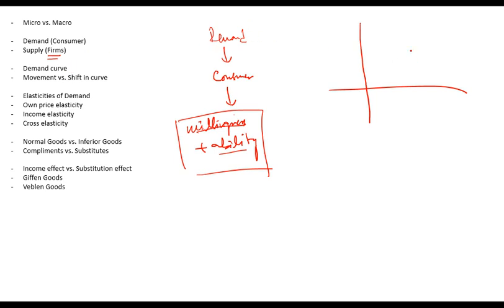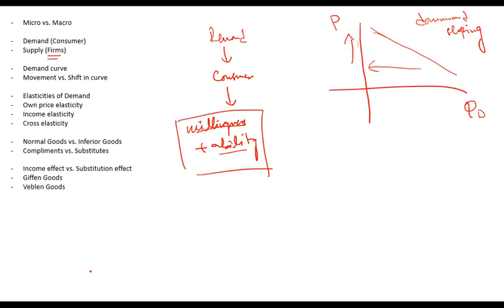So how do we make the demand curve? Remember, the demand curve is downward sloping. Why? Because we have quantity on the x-axis and price on the y-axis. If price goes up, quantity demanded decreases. If something is more expensive, the consumer's ability will decrease and demand will decrease. If something is cheaper, quantity demanded will be higher. So remember, price and quantity demanded have an inverse relationship. If price goes up, quantity goes down. If price goes down, quantity increases. That's why you have a downward sloping demand curve. Any problem so far?